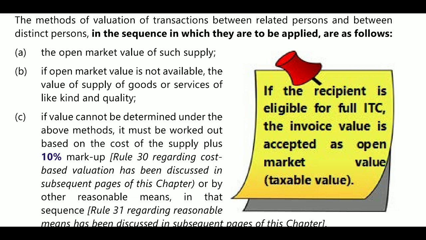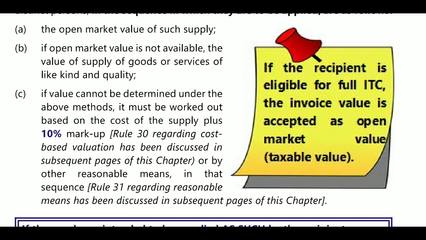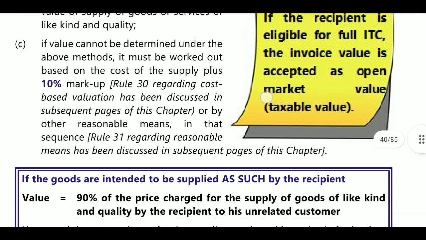After that, value of supplies of like kind and quality. First see the open market value. If the open market value is not there, next go for value of supplies of like kind and quality. Then if like kind and quality is not available, then go for value as per Rule 30 or 31. What is Rule 30 or 31? Rule 30 means that 10% will be added to your cost. Rule 31 is by the assessing officer, that is, the valuation as determined by the assessing officer will be calculated.